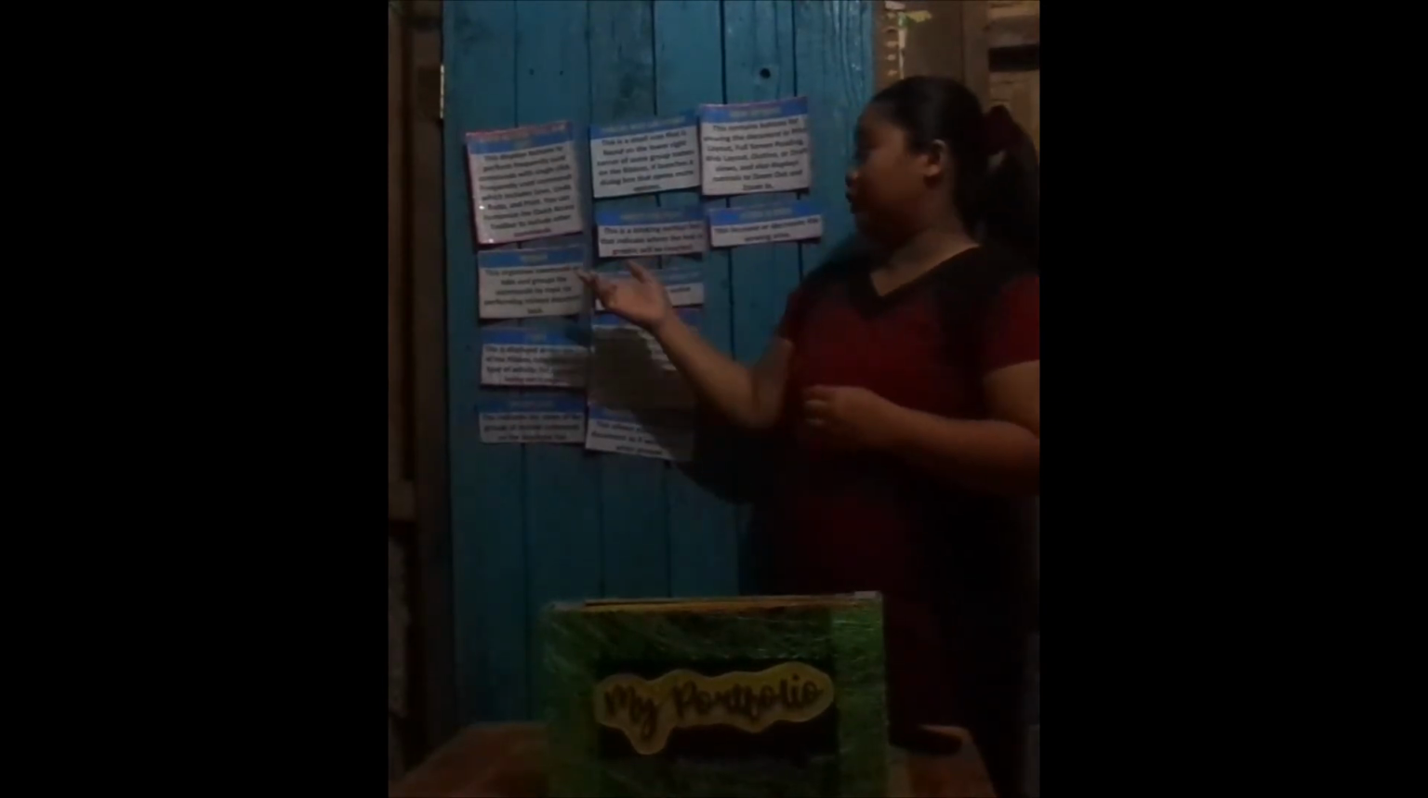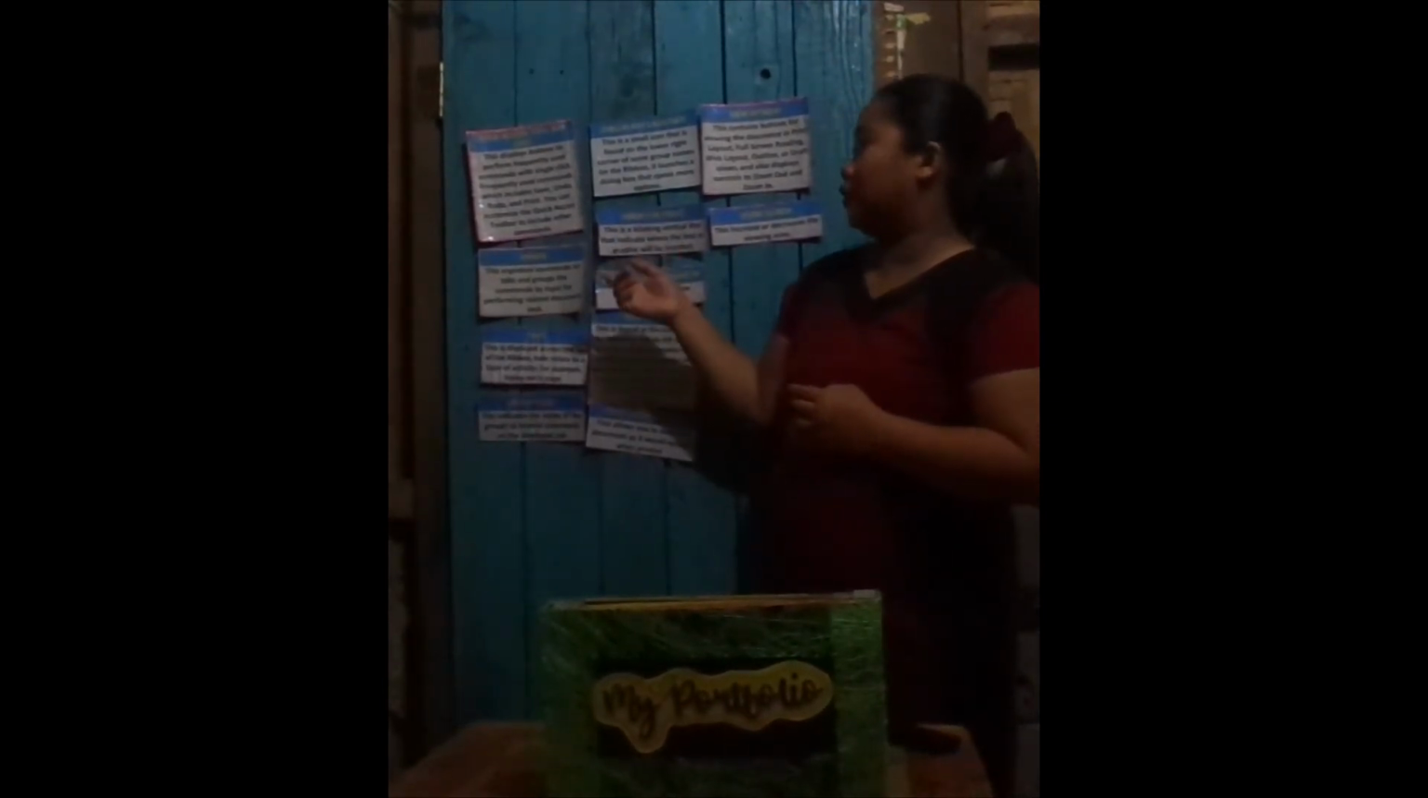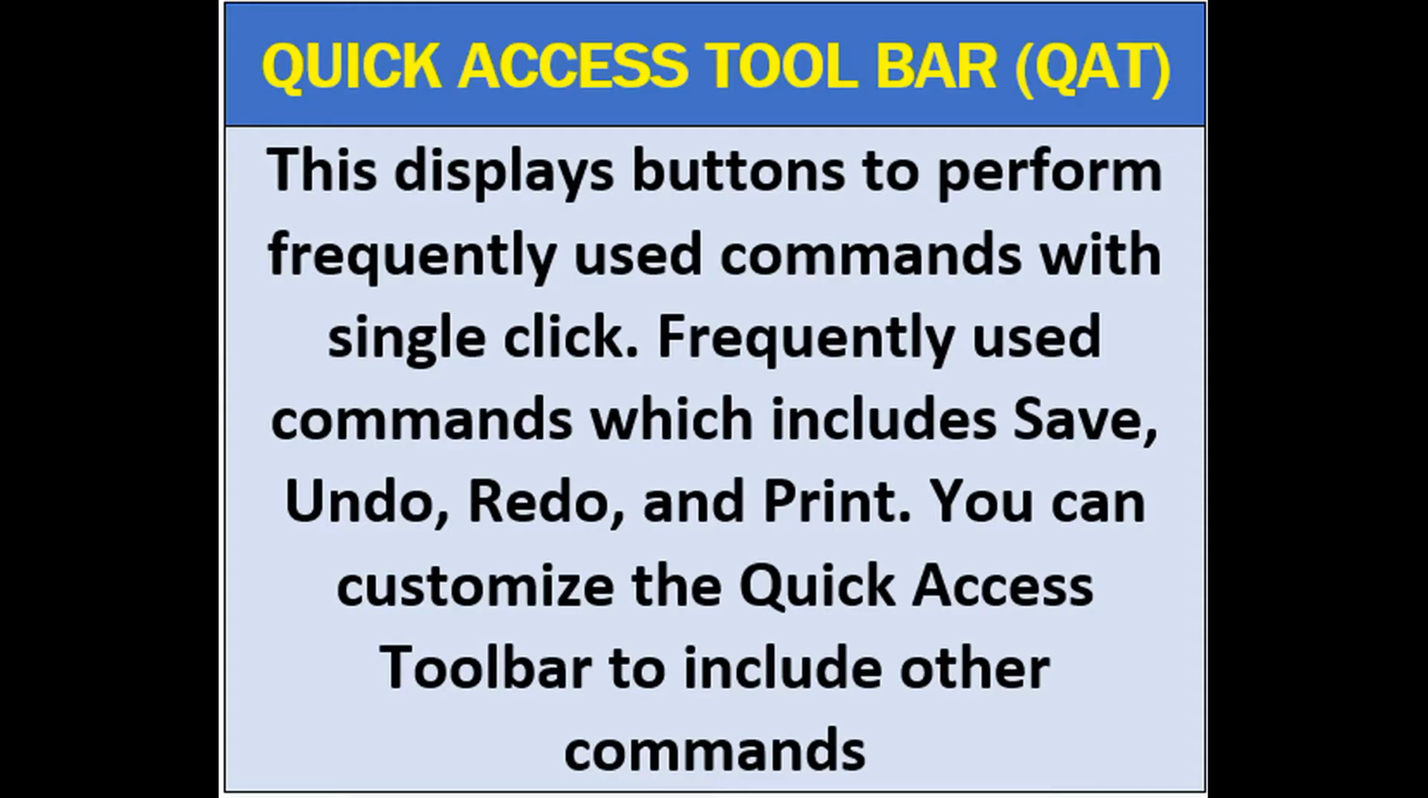So, there are a lot of options or screen elements you can use in Microsoft Word, such as the quick access toolbar. Miss Cruz, can you read the definition of the quick access toolbar in the diagram? It displays buttons to perform frequently used commands with a single click. Frequently used commands include save, undo, redo, and print. You can customize the quick access toolbar to include other commands.